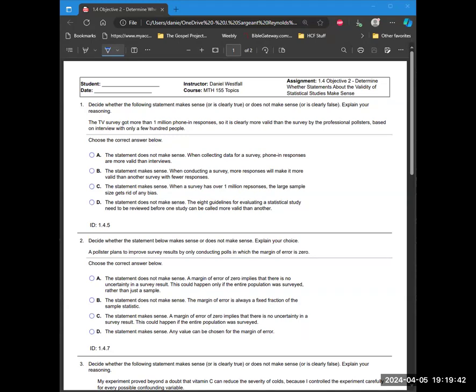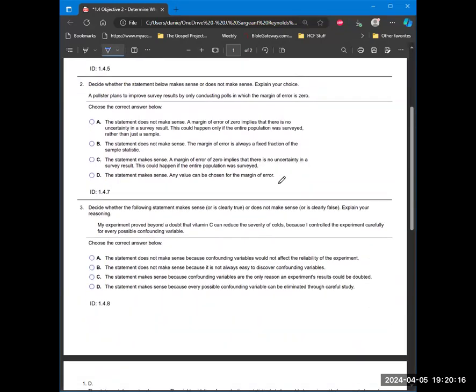The 8 guidelines for evaluating a statistical study need to be reviewed before one study can be called more valid than another. And we already see potential issues for bias here with a phone-in interview. We already talked about that there is bias there just because the response is voluntary. That doesn't mean that there's not going to be bias in the other reporting, but big sample sizes don't necessarily mean that you have better survey methods.